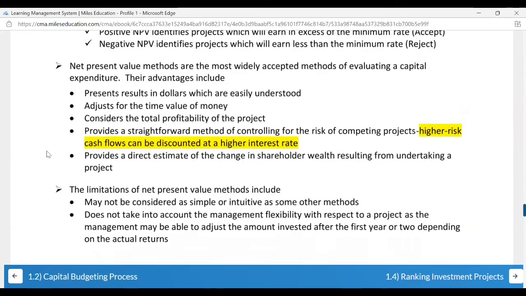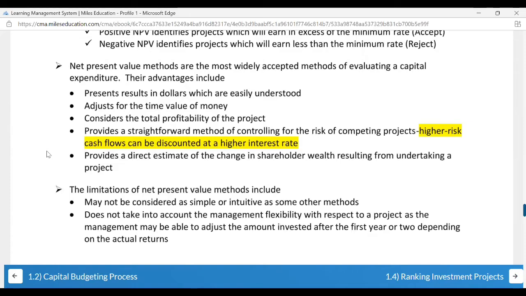Now, what are the advantages of NPV again? Present results in dollars, which are easily understood because you are subtracting, then adjust for time value of money, your cash inflows which you're going to receive in the future. Consider the total profitability of the project, because for every cash inflow you're going to calculate it. Provide a straightforward method of controlling for the risk of completing project. Higher risk cash flow can be discounted at a higher interest rate. Provides a direct estimate of the change in shareholder wealth resulting from undertaking a project.